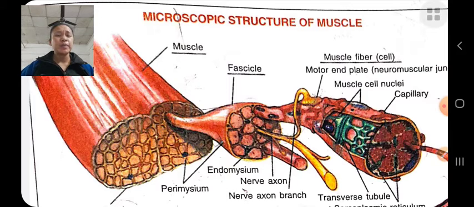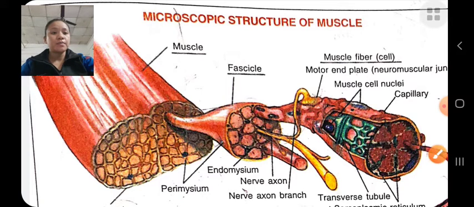The motor neuron is split into many branches called dendrites, and it releases chemicals. When the motor neuron is stimulated, it releases the chemicals at a motor end plate, which make the actin and myosin filaments slide over each other. This causes shortening of the muscle.